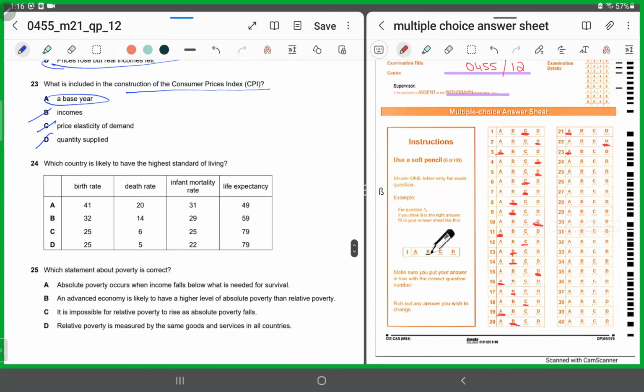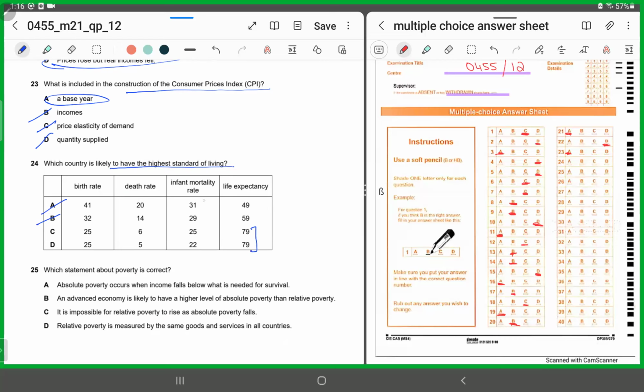Moving forward, MCQ 24. Which country is likely to have the highest standard of living? So the birth rate, death rate, infant mortality, life expectancy, all four options. So the life expectancy has to be the highest. So we can chop A and B. Both are 79 for C and D.